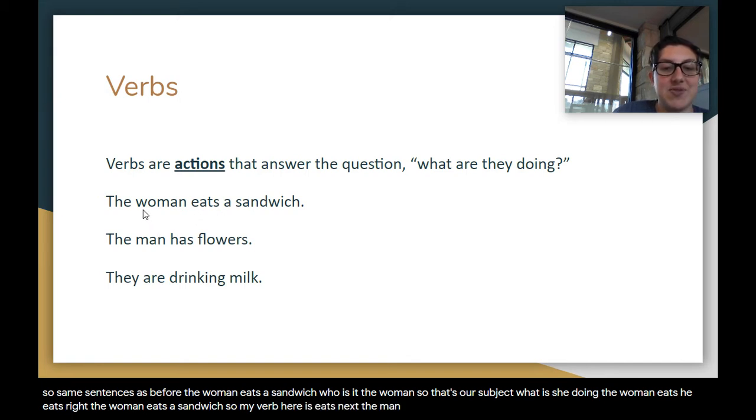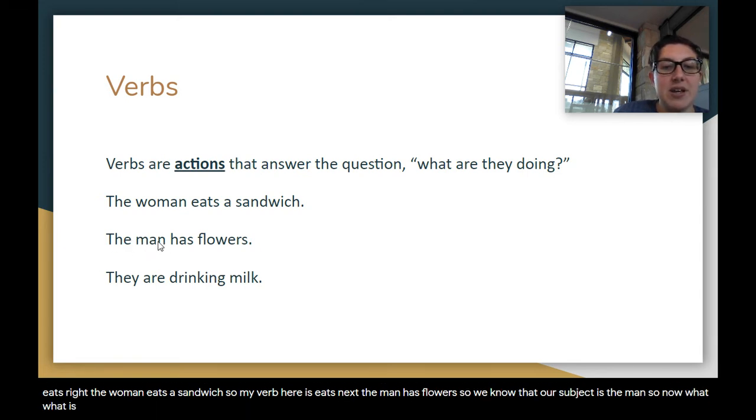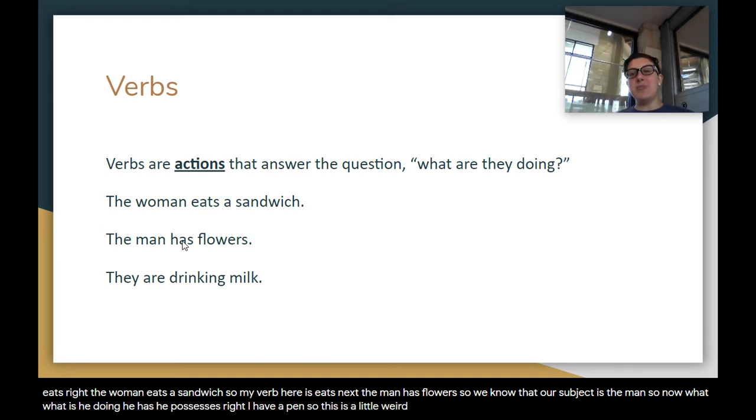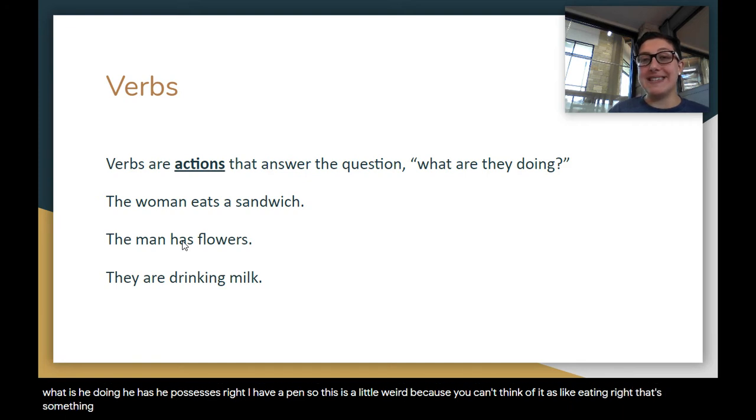Next, the man has flowers. So we know that our subject is the man. So now what is he doing? He has, he possesses, right? I have a pen. So this is a little weird because you can't think of it as like eating, right? That's something that you can see, but you can have something, you can own it, you can possess it.